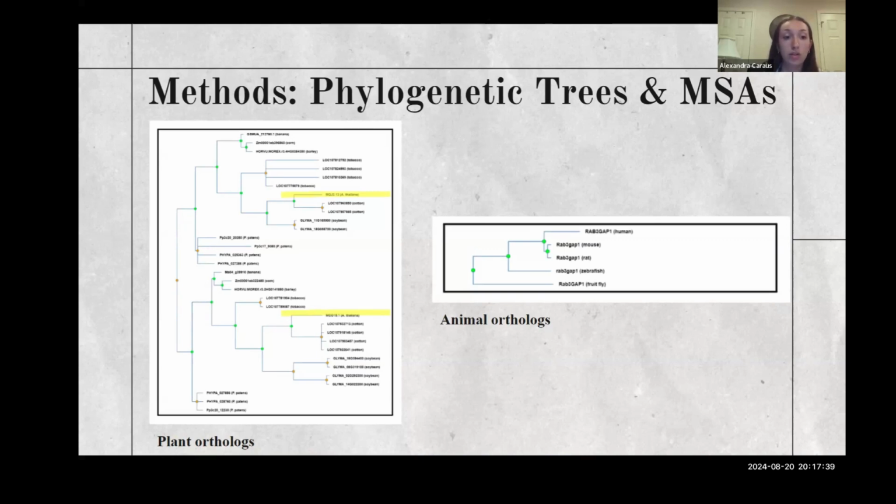So if you look on the screen, you can see two subfamilies of this Rab3GAP gene distinguished throughout the plant sequences.